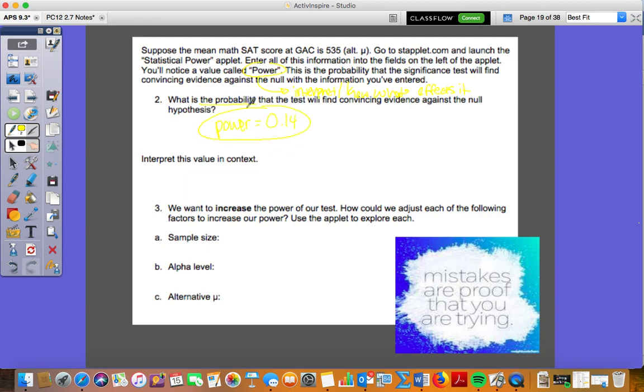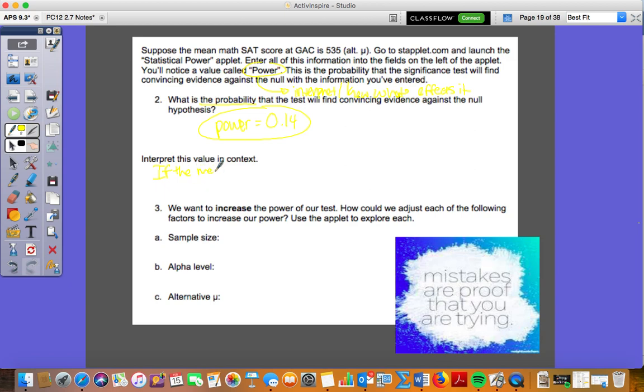Now, interpreting this value is important. So if I gave you, hey, this is the power, how do you interpret it? First of all, you could sing the song, I got the power, if you want to, but you don't have to. You can just simply write this down, interpreting value, and it would be this. This would be the interpretation.